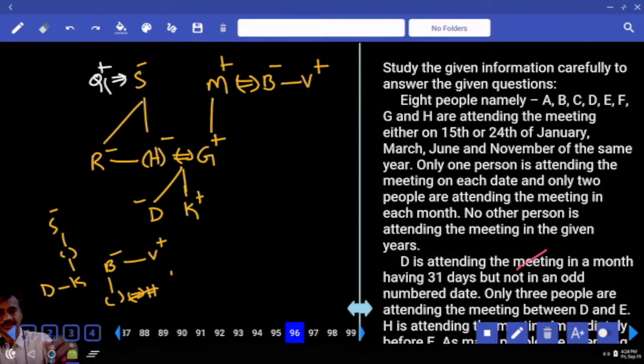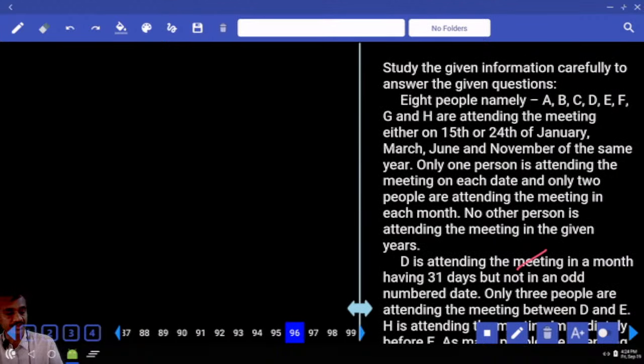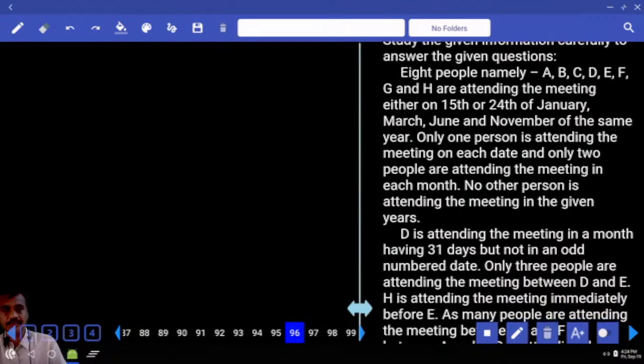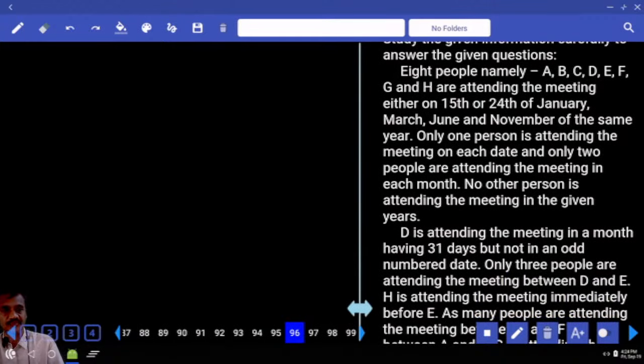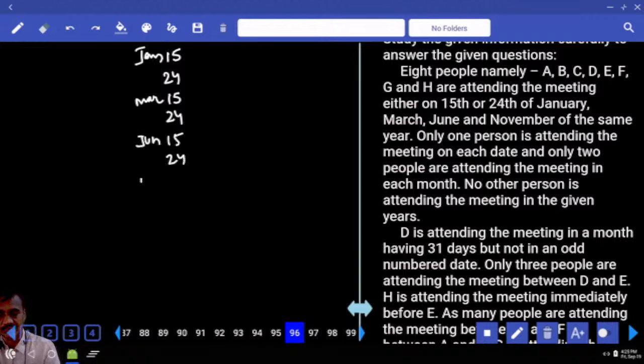Then 96 to 100. Now, in this 96 to 100, 8 people were attending a meeting on either 15th or 24th of Jan, March, June, November. Now, Jan: what are the dates we have? Jan 15, Jan 24. March 15, March 24. June 15 and June 24. And November 15, November 24.